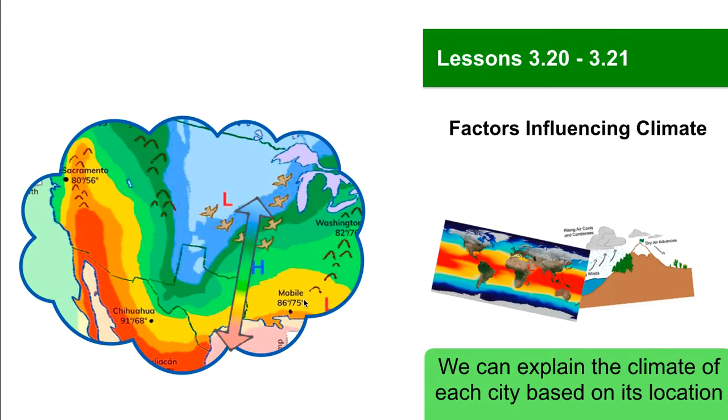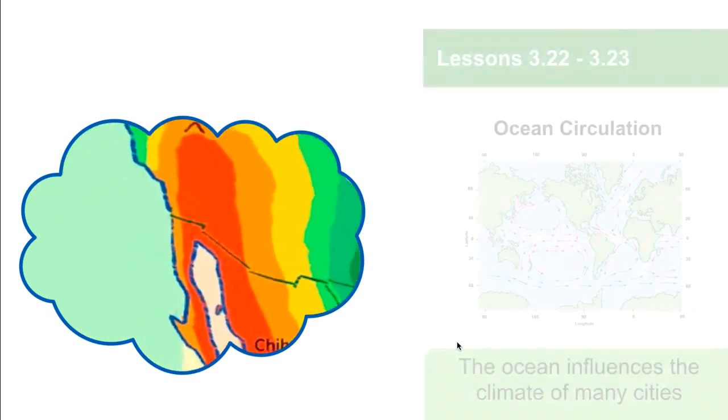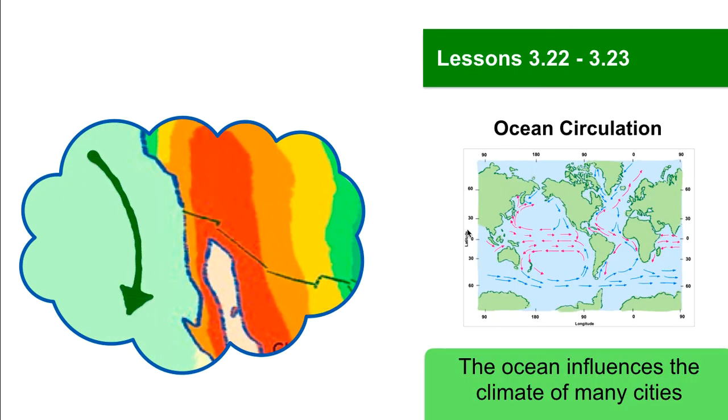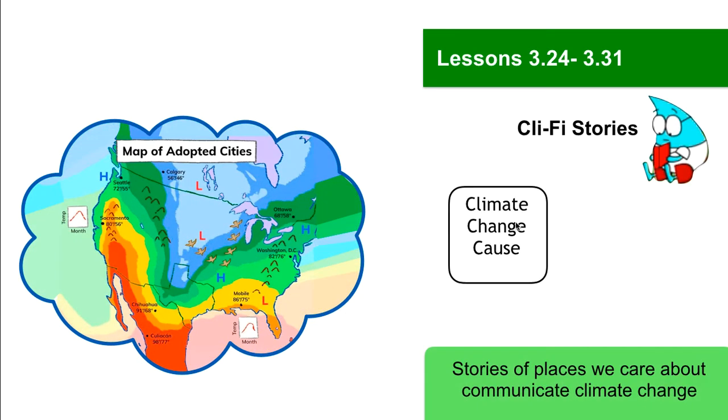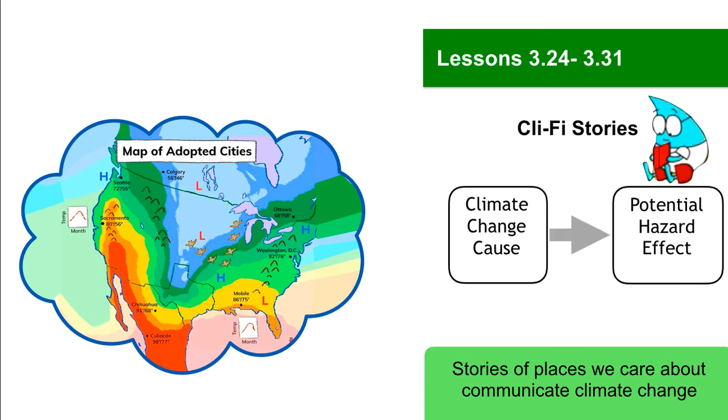We then investigate the factors that influence climate, like latitude and altitude, so we can explain the climate of each of our adopted cities based upon its location and its geography. Some of our adopted cities are near the ocean, so we look at how the ocean influences the climate of many of our cities, paying particular attention to the connection between ocean circulation and climate. And along the way, we're going to look at how the Pacific Garbage Patch helps us really visualize the ocean movement. We also learn that the climate at our adopted cities is changing, bringing about new potential climate hazards.